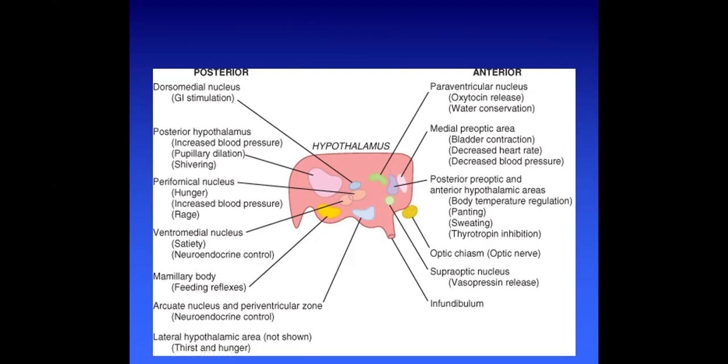The ventromedial nucleus is where the satiety center is involved, and it also has a small control over the neuroendocrine system. The perifornical nucleus is related to hunger, increased blood pressure and rage. Similarly, the posterior hypothalamus is involved with pupillary dilation, shivering, and increased blood pressure.